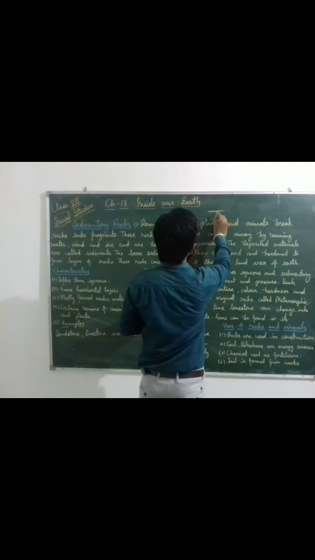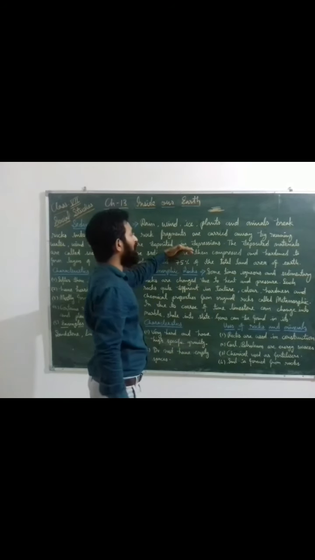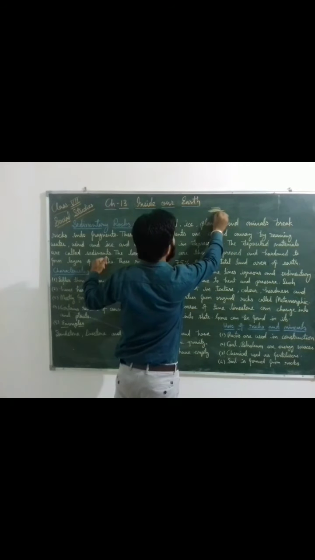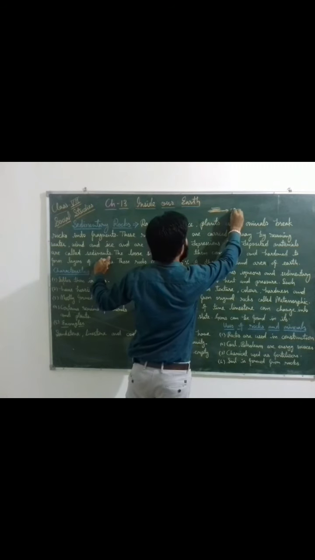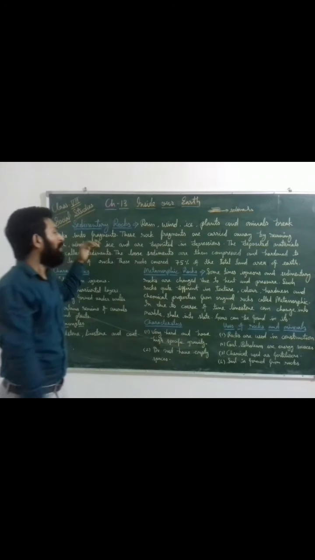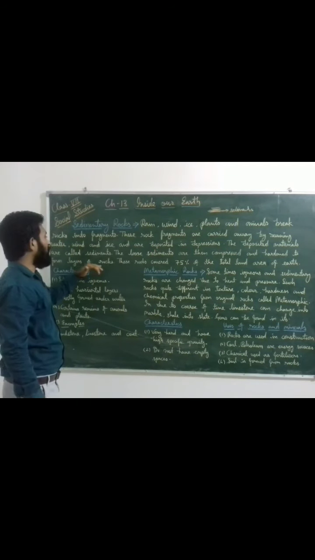Deposited in depressions means first one layer is deposited, after that a second layer, then a third layer. That type of deposition happens in the depressions, and the deposited materials are called sediments. Plant wastage or animal wastage or dead and decaying material is also deposited in the layers, and the loose sediments are then compressed and hardened to form layers of rocks. Means at first it is soft, after that it is converted into hardened rock.